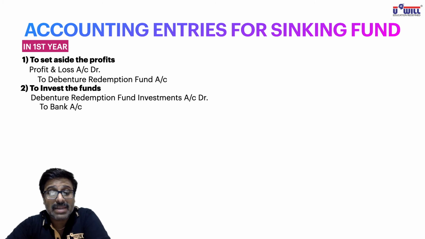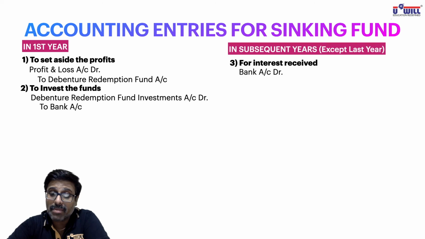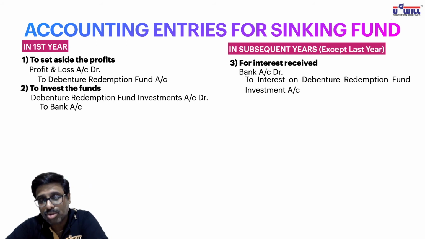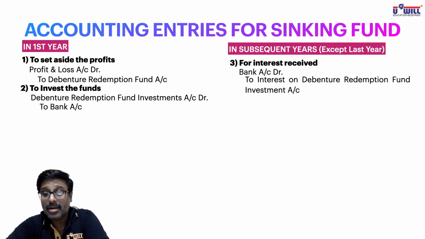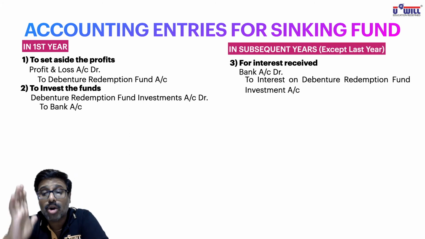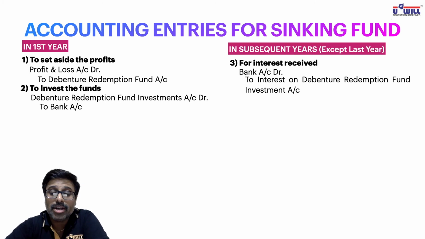What else did we study for subsequent years except the last year? First, we will receive the interest. So we'll receive the interest in our bank account. Bank is the receiver, debit the receiver, bank account debit. Interest is our income, credit all incomes and gains to interest on debenture redemption fund investment account. Very lengthy name, but you have to write this. No other alternative. Instead of debenture redemption fund, you may write sinking fund also, but in college, they are following this language, so we are also doing the same.